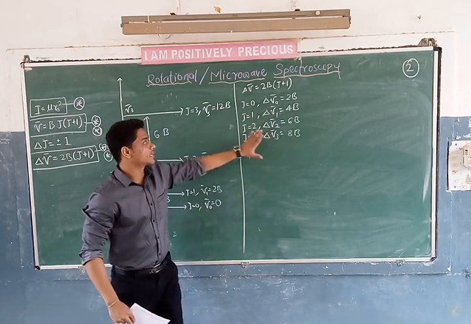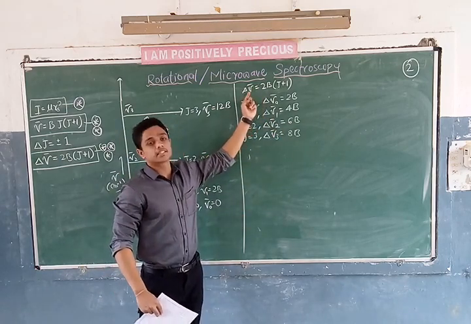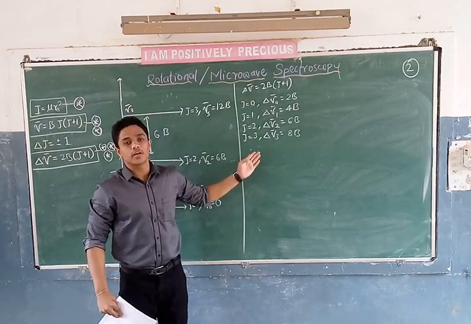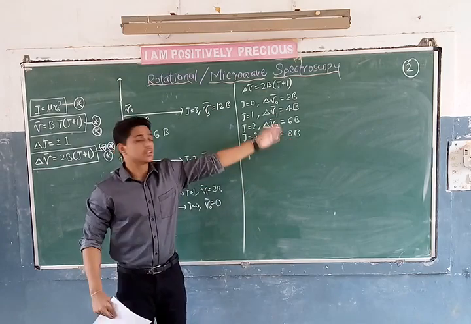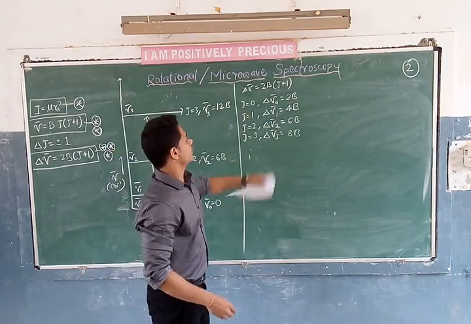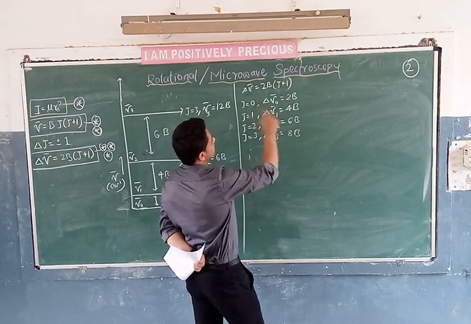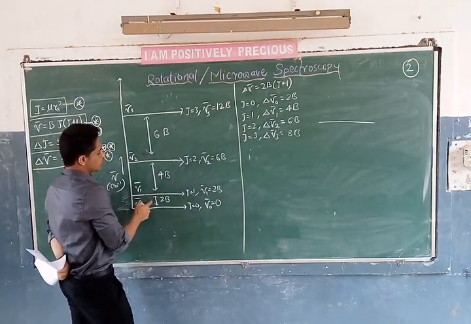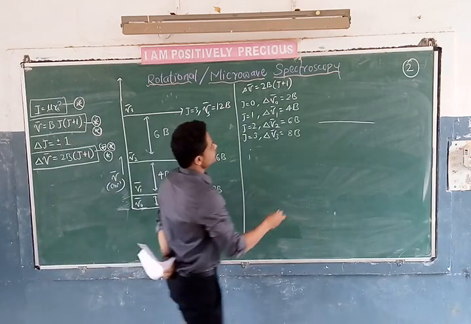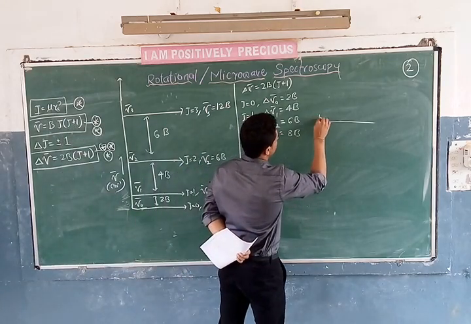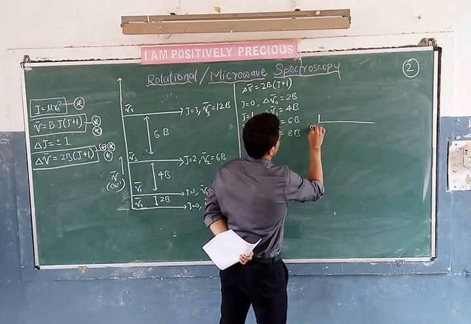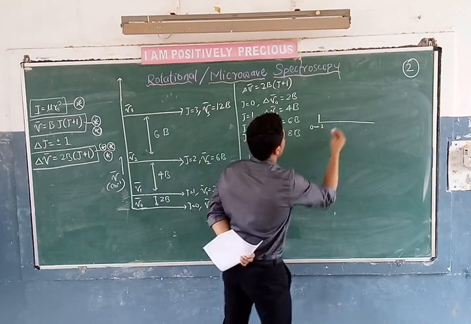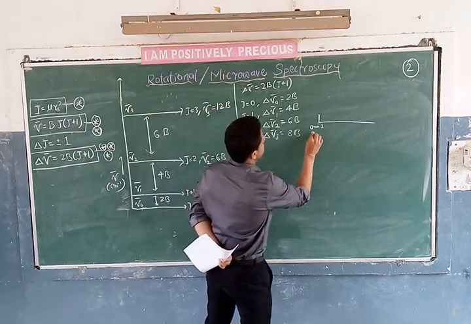The derivation for this I derived in the last class, and I am now substituting values and moving further with the graph. If I plot the graph, for the transition from J is equal to 0 to J is equal to 1, the value is 2B.